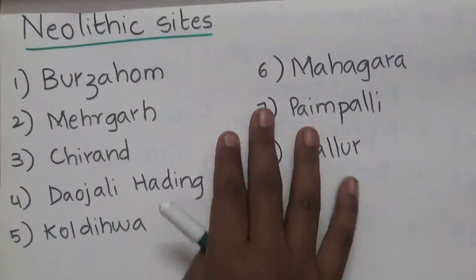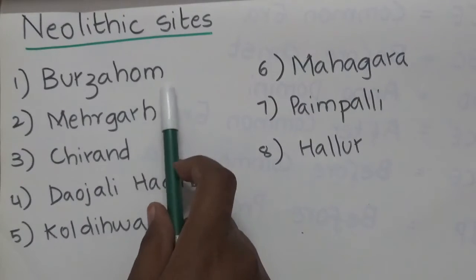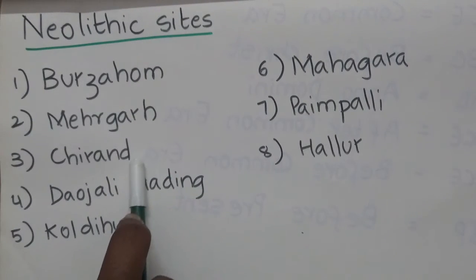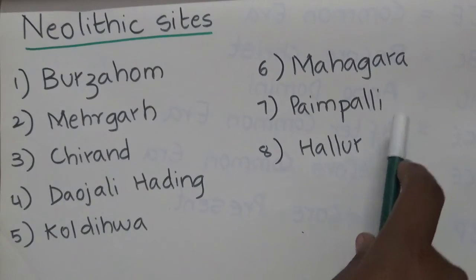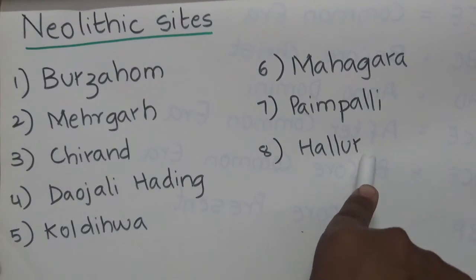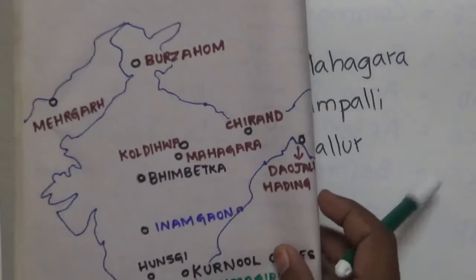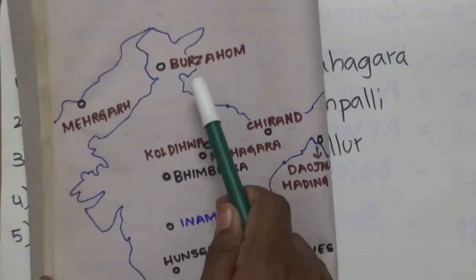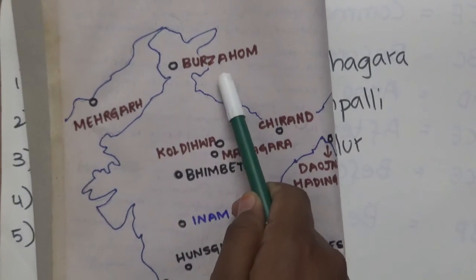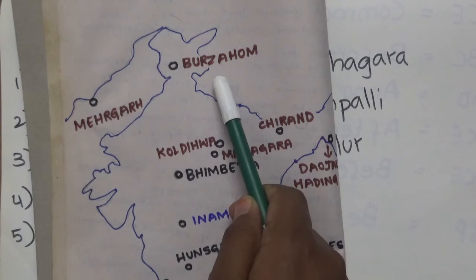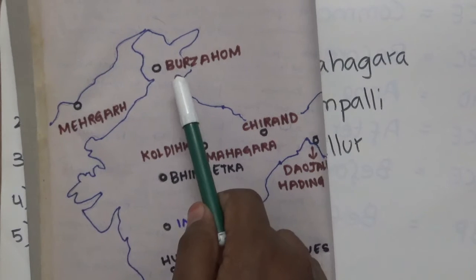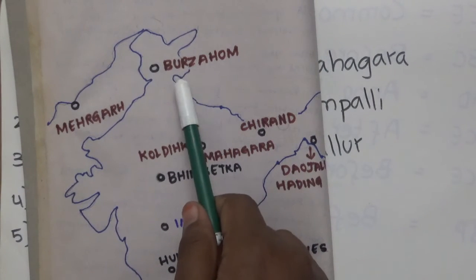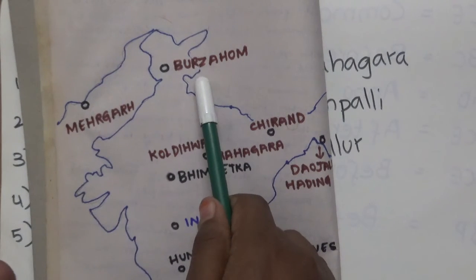Neolithic sites. Neolithic sites are Burzahom, Mehrgarh, Chirand, Daojali Hading, Koldihwa, Mahagara, Payampalli, Halur. We will study some of these. Burzahom is an example of settled life, and it is the earliest settled city.